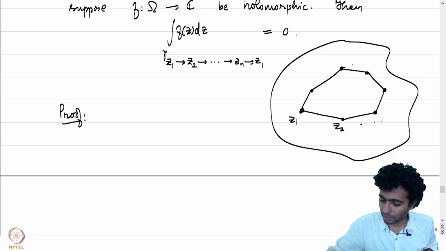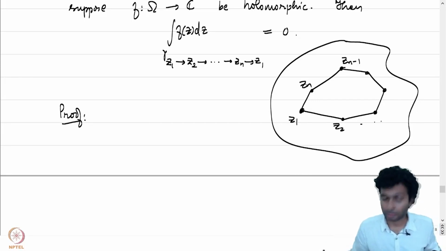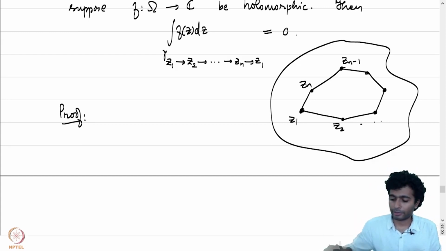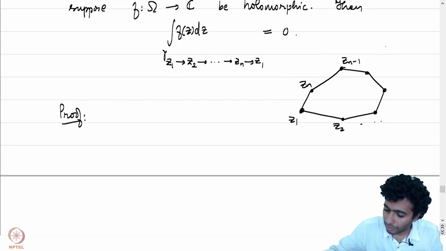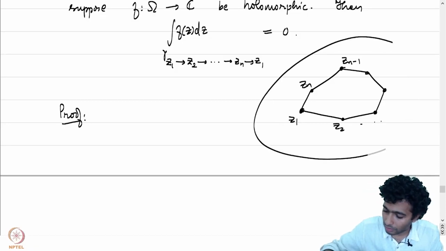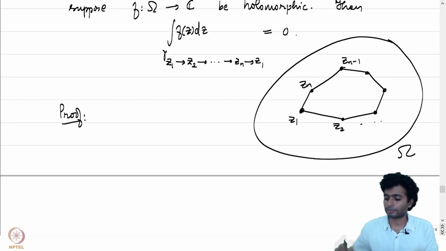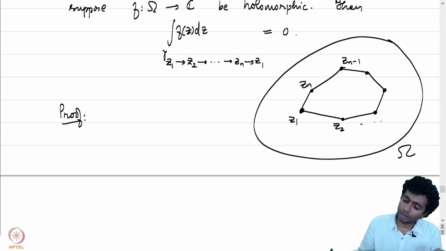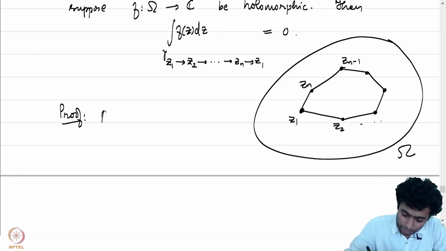This is going to be zn minus 1, this is zn, and then finally back to z1. This is our setup, and because this is a convex domain, I shouldn't be drawing it like this. Let me be more careful. This is something like this, let's say. This is our domain omega, the interior of it, and our curve is like this. The proof is by induction.